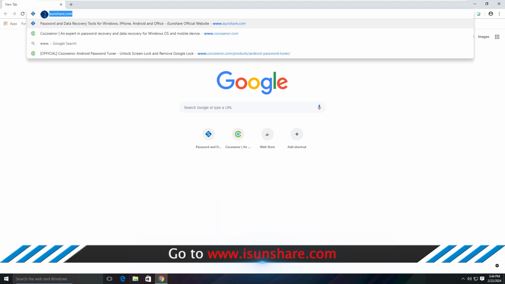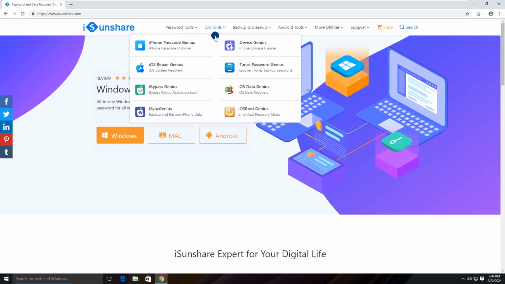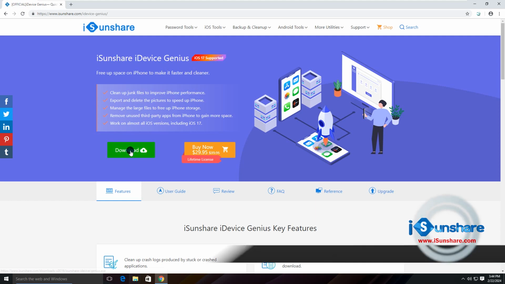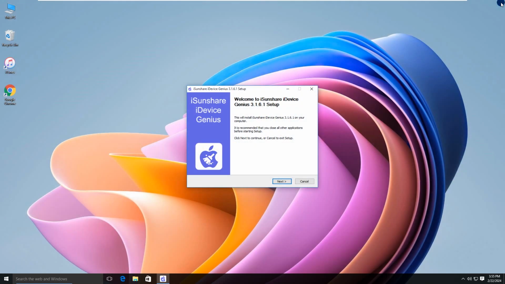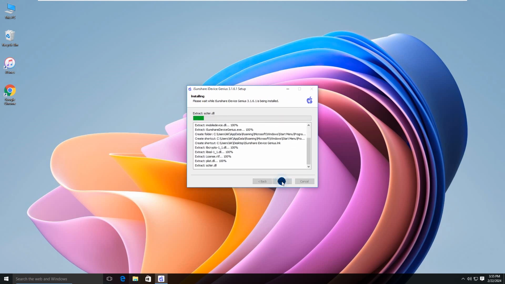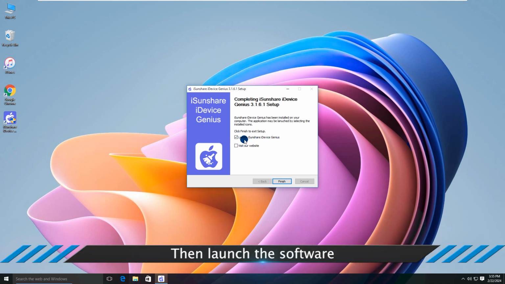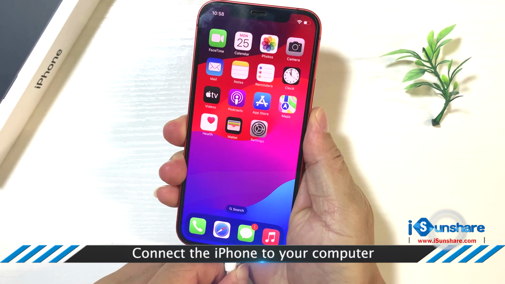Then go to iSunshare.com and find iDevice Genius. Download and install it on your computer. After that, open the software. And connect the iPhone to your computer.